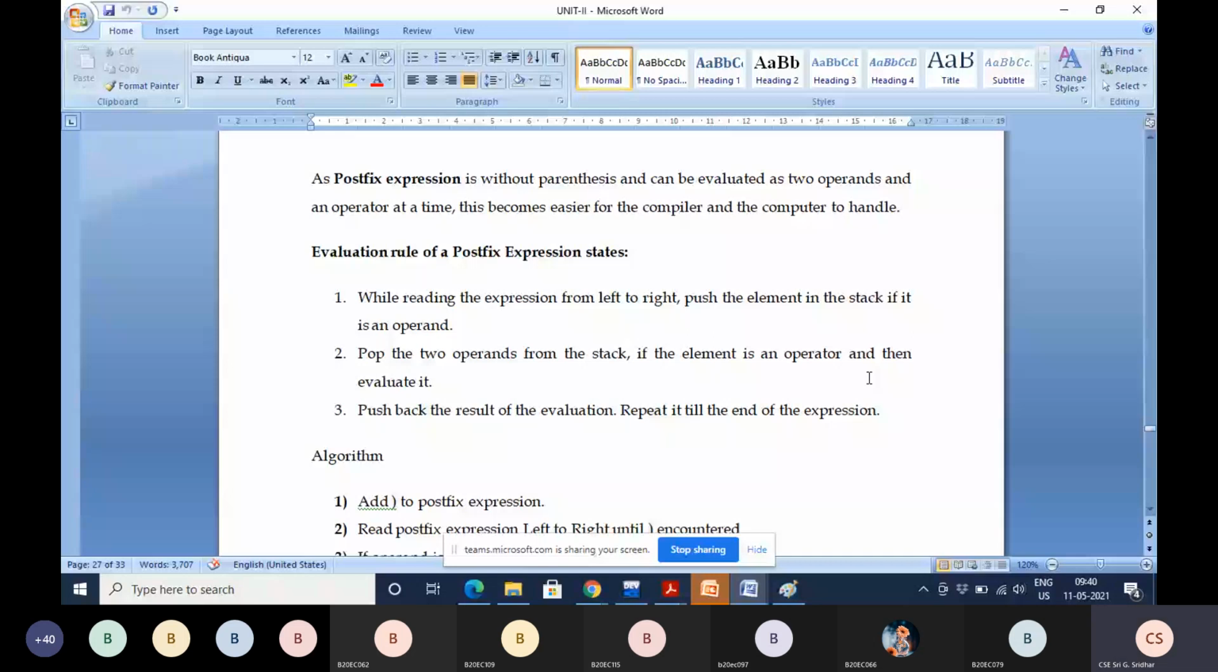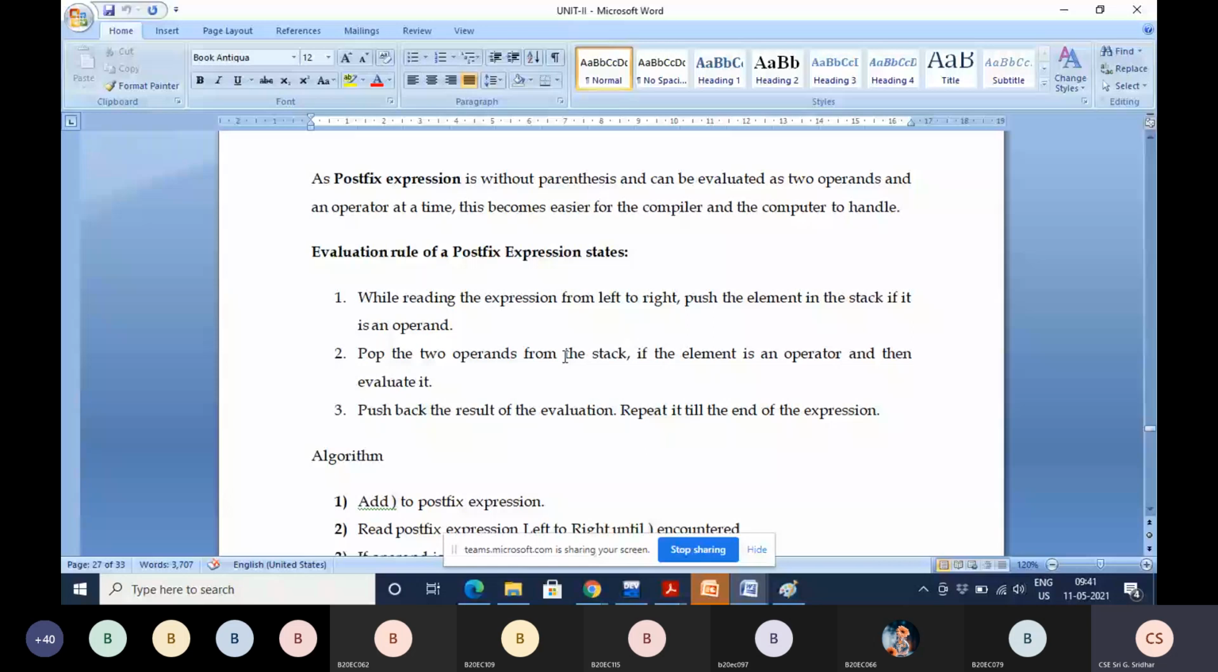And what is the last one? Push back the result of the evaluation. So whatever the result you are getting after the evaluation in the second step, that result again you have to push back into the stack and repeat this till the end of the expression. Until you complete the expression, you have to repeat this particular process.